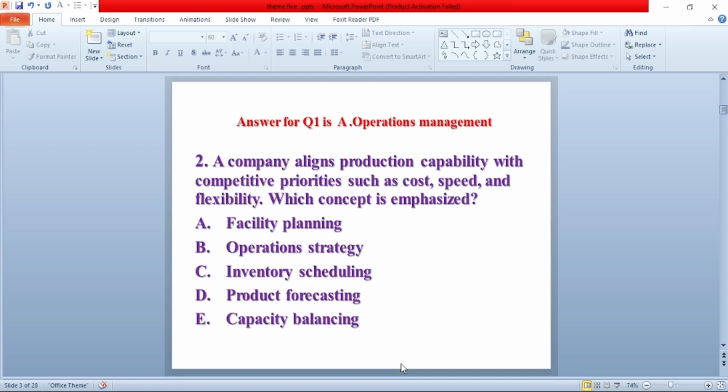Question number 2. A company aligns production capability with competitive properties such as cost, speed, flexibility. Which concept is emphasized? A. Facility planning. B. Operations strategy. C. Inventory scheduling. D. Production forecasting. E. Capacity balancing. The answer for this question is B. Operations strategy.